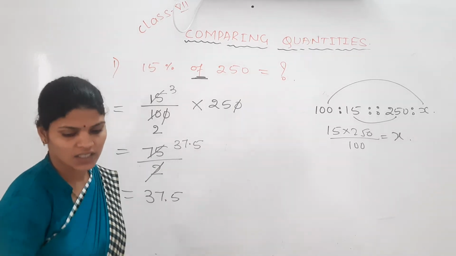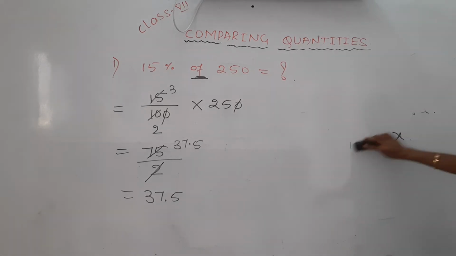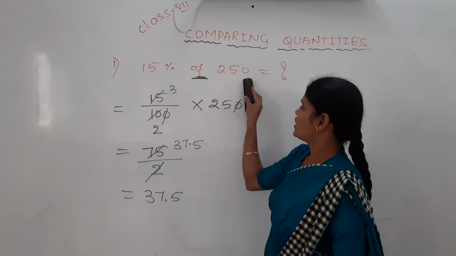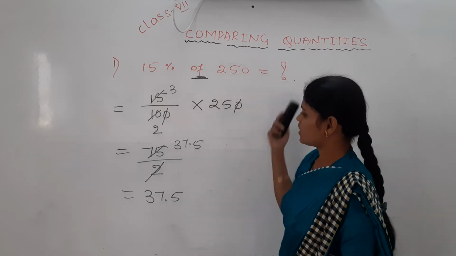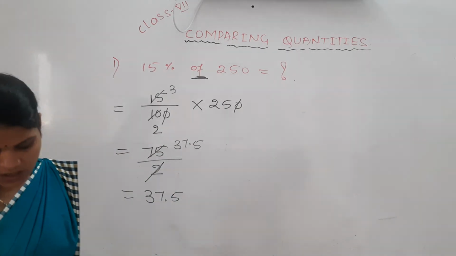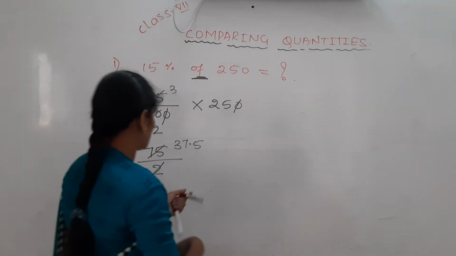Yes, so here of is nothing but multiplication, and he has given the total quantity. Then we have to find 15 out of 100 for 250. So how much? 37.5. Next one, 1% of 1 hour. Very interesting question.